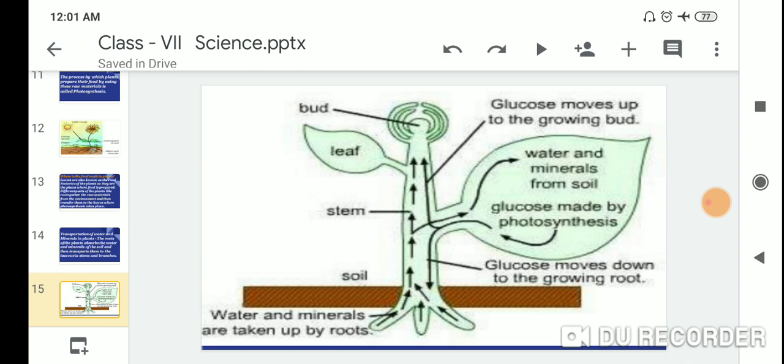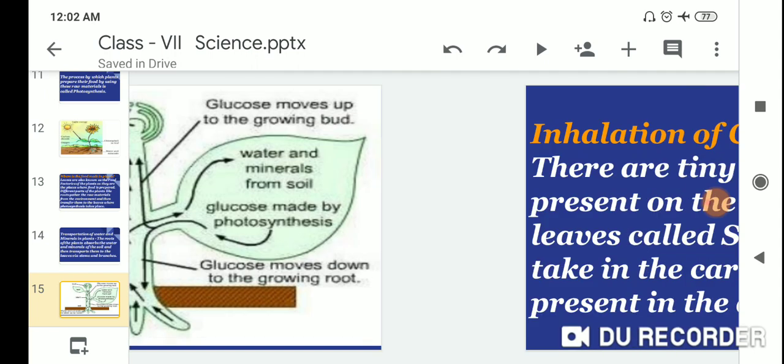Glucose made by photosynthesis moves down to the growing root, and glucose also moves up to the growing bud. First one, water and minerals are taken up by root.